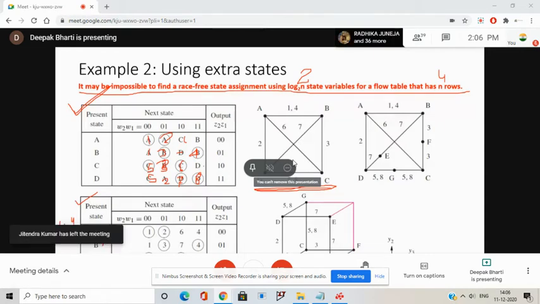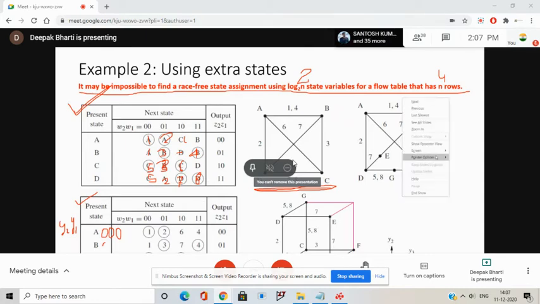So see, A, B, C, D. B, C, D are the adjacent states to state A.